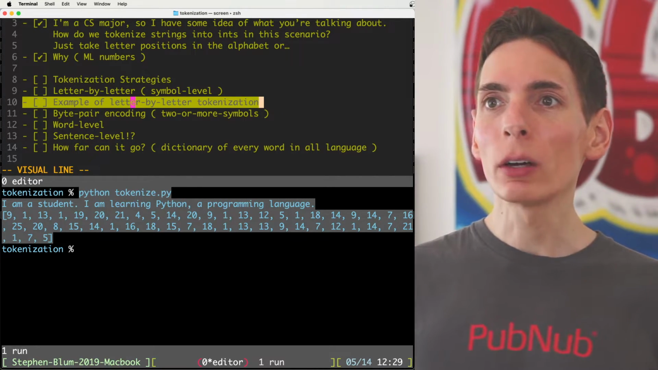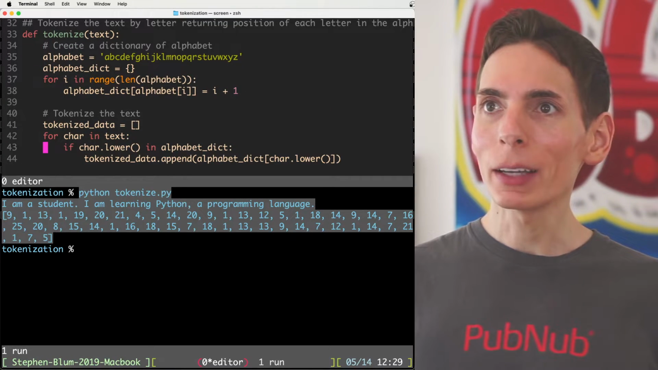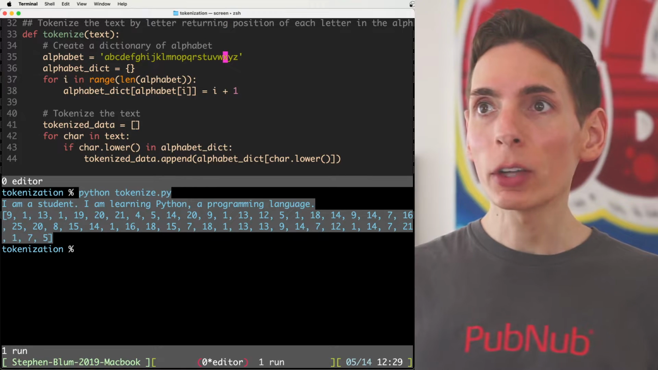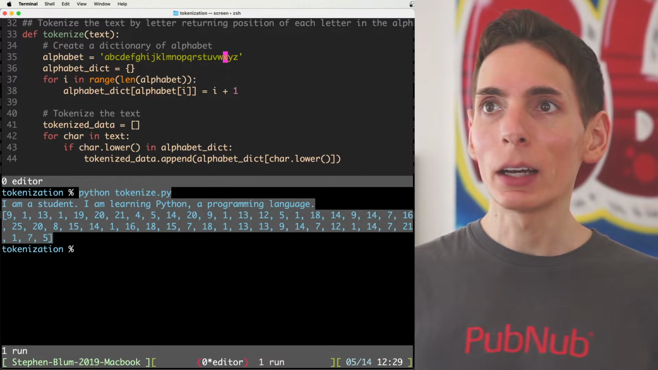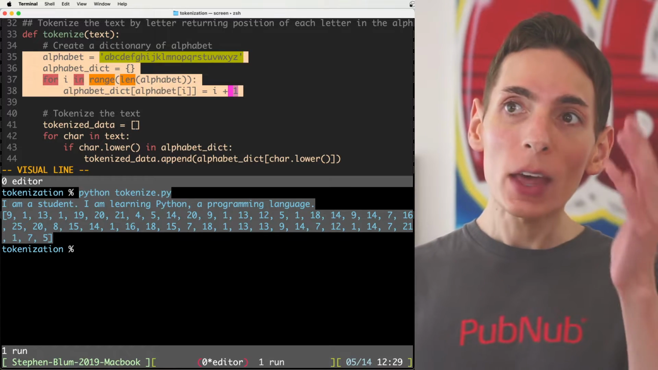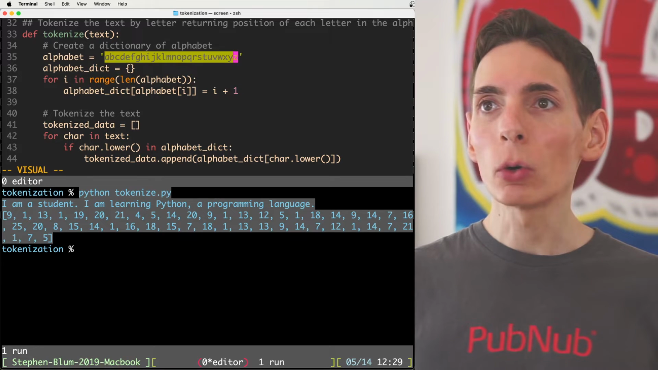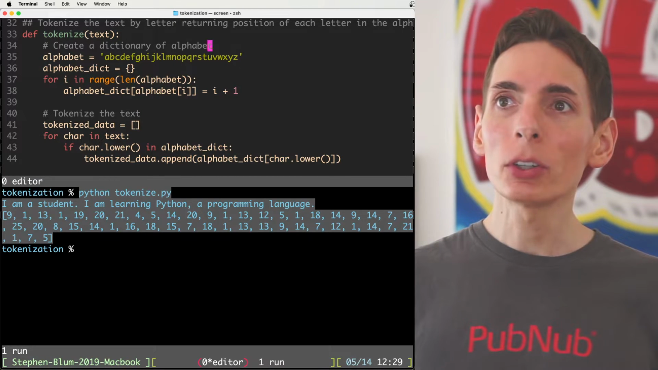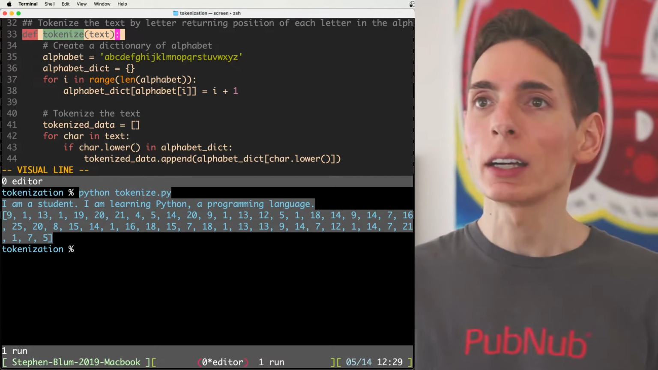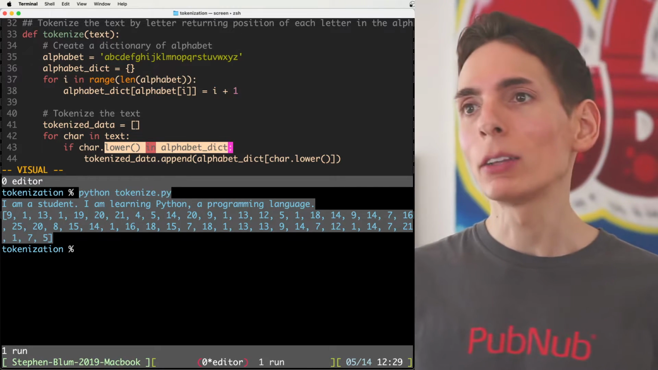Now, if we're going to take a look at an example implementation of a tokenizer for the letter by letter, essentially here is our alphabet, right? An English alphabet here, and then we just create a dictionary of that alphabet based on the position of the letters in the alphabet. As you know, these are all lowercase, so when we input the sentence, the text data, we need to lowercase it, right? So we're not missing anything.